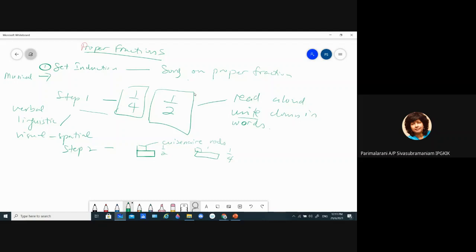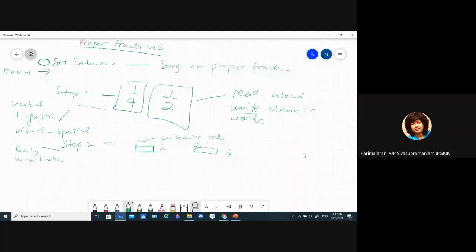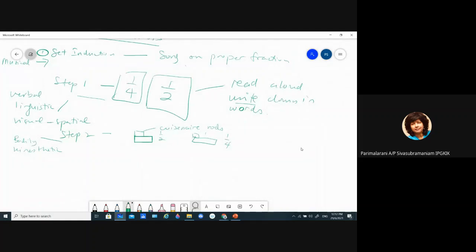So what multiple intelligence is involved here? Anyone? If they use concrete items, then it is bodily kinesthetic. Kinesthetic means movement. It could be your whole body moving everywhere or just your hands moving, okay? So it's bodily kinesthetic already. I ask them to do this, okay?